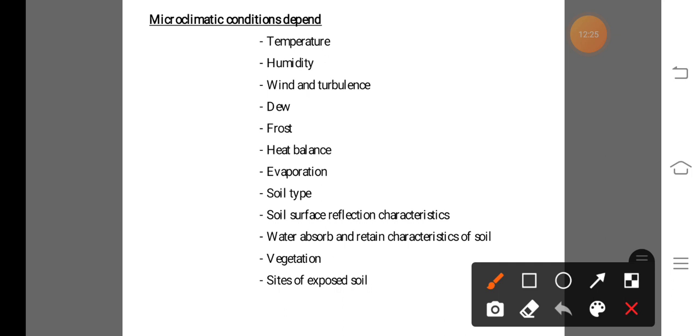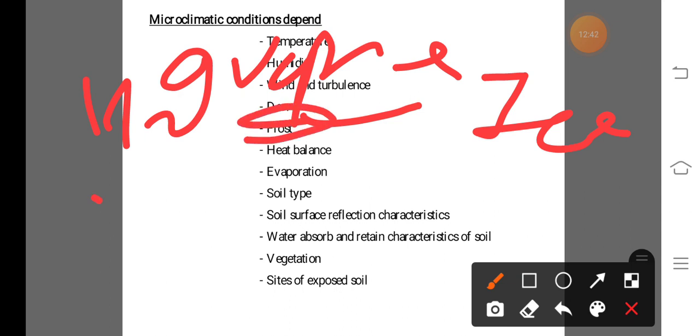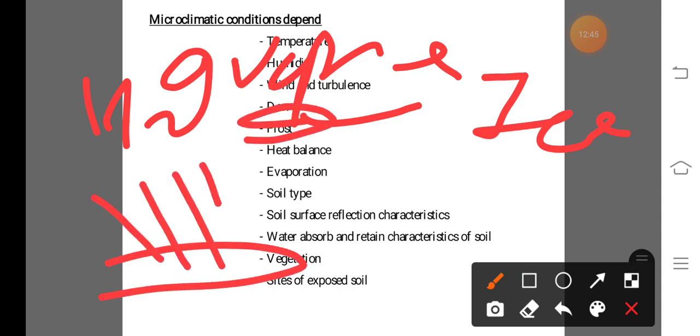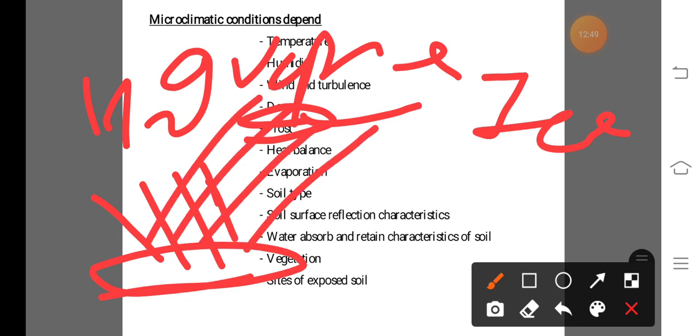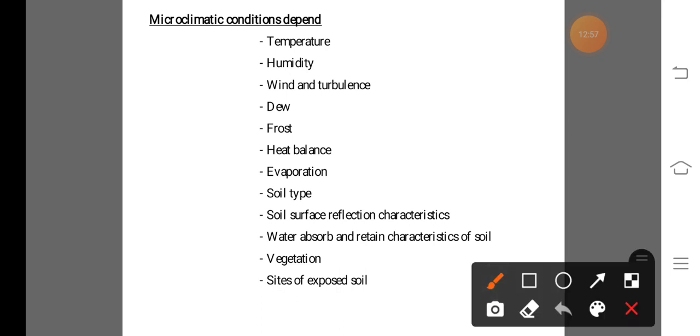Next, frost. In the previous lecture we also discussed frost. Frost means water vapor is directly converted into ice particles due to the sublimation process. This is known as frost. And due to occurrence of frost, the solar radiation reaching the Earth's surface is reflected maximally due to the white color of the frost. So this frost is also responsible for changing the microclimatic condition.